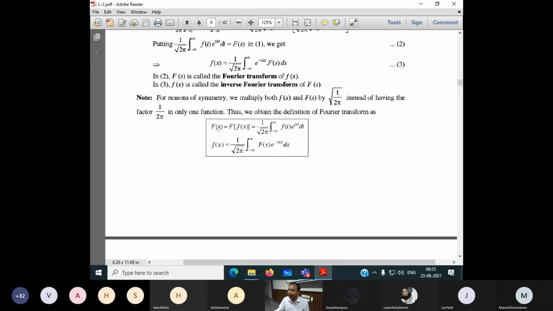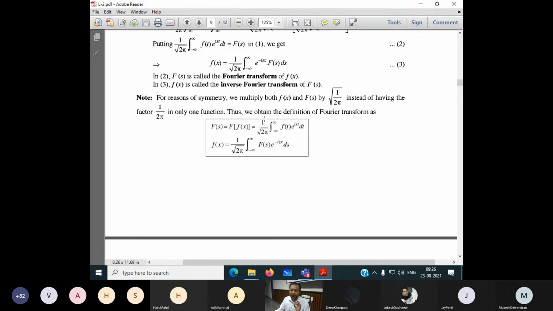Some books write capital F of omega, because the Fourier transform is mainly from the time domain to the frequency domain. That's why, instead of s, we write omega. Capital F of small f of t, in most cases becomes in terms of the time domain, f of t. In the textbook we write f of x. Capital F of x means the Fourier transform of this f of x.